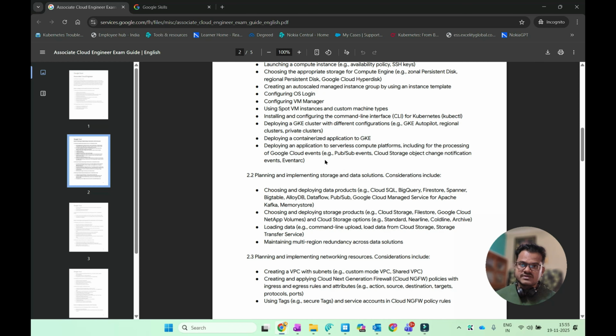And also you have to know how to deploy GKE, that is Google Kubernetes Engine, with different configurations like GKE Autopilot, regional clusters, and private clusters, right? And also you have to know how to deploy containerized applications to GKE.